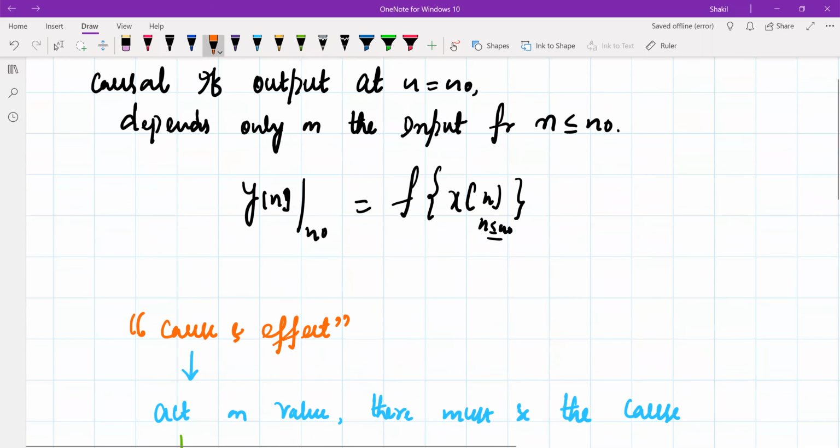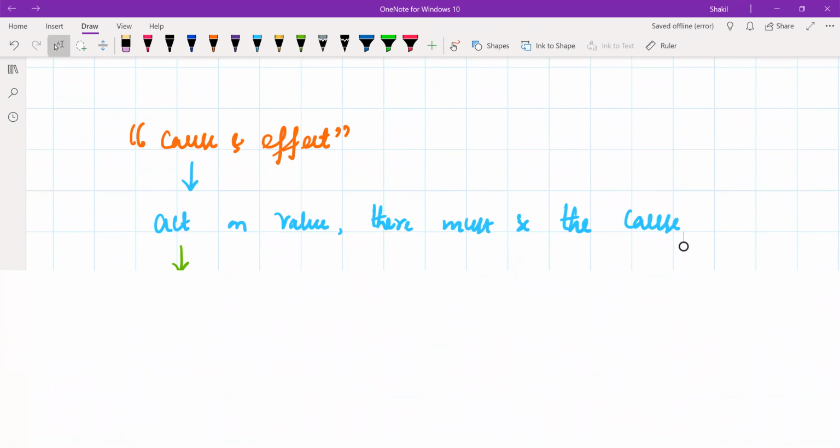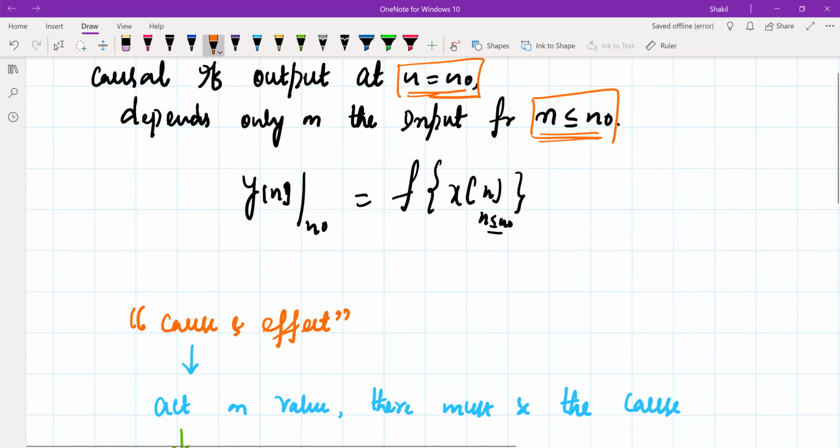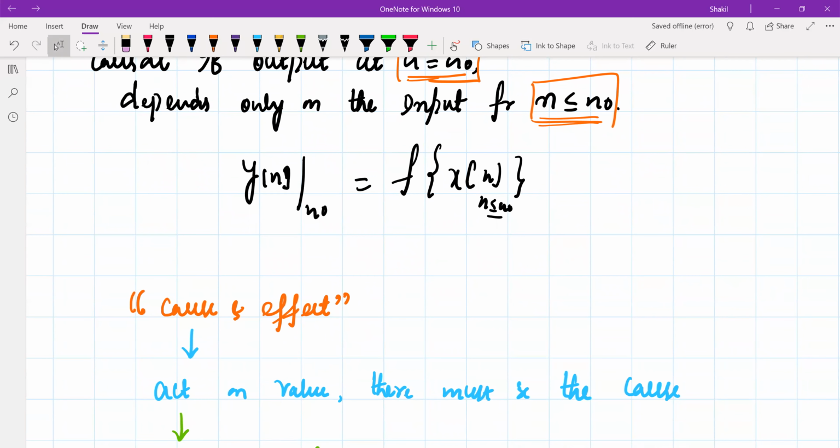A system is said to be causal if the output at any instant of time, let's suppose n equal to n naught, depends only on the input values for n less than or equal to n naught. Mathematically, the output at this instant of time is only a function of those values of the input up to this instant of time.